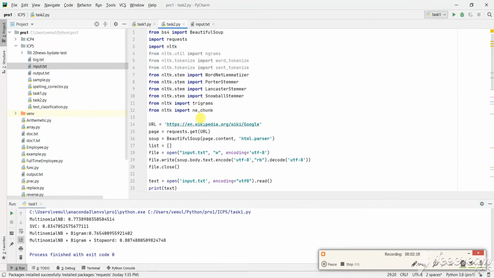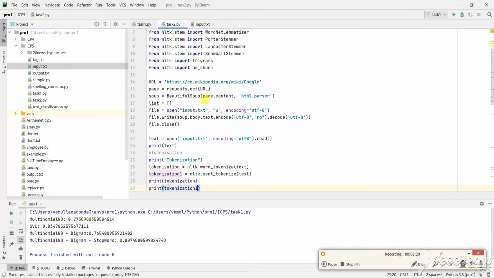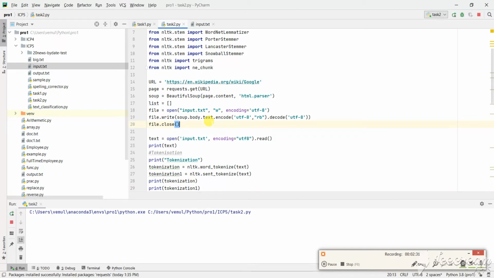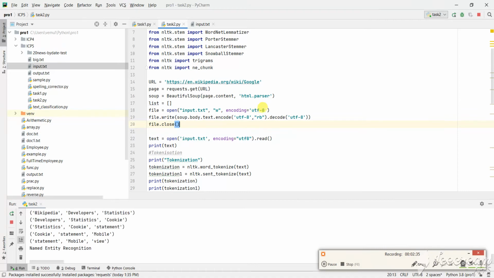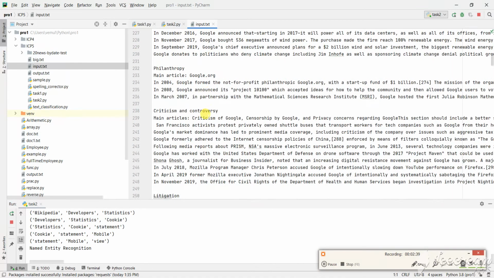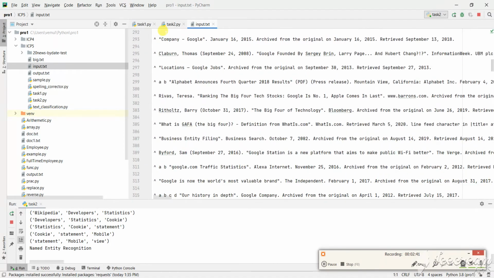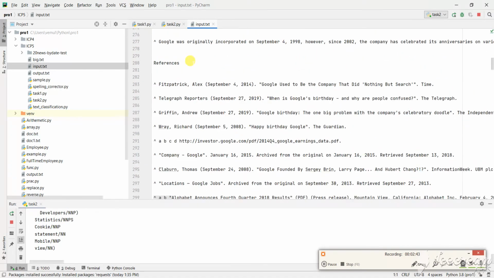I have taken that URL into this, and using Beautiful Soup, I have read everything into this input file. I'm running this, and for this input file I have used UTF-8 encoding. If you can see, this is the input file, the file which we have got from the site.